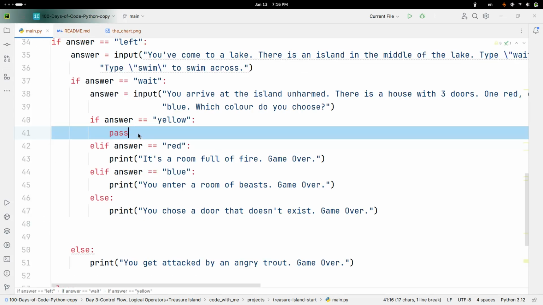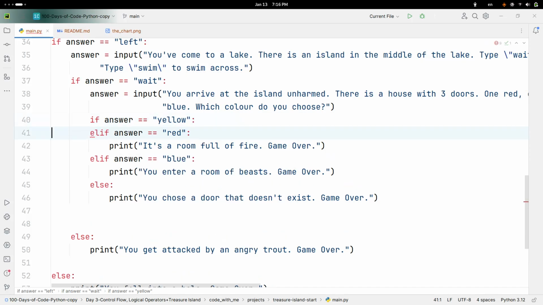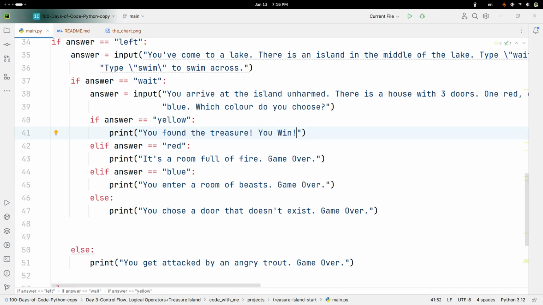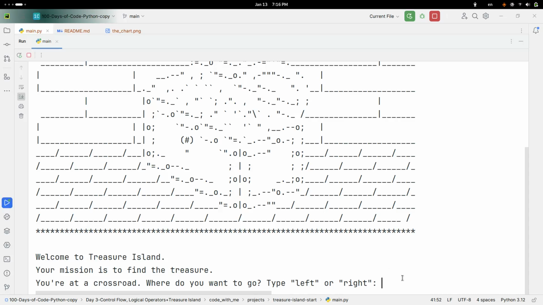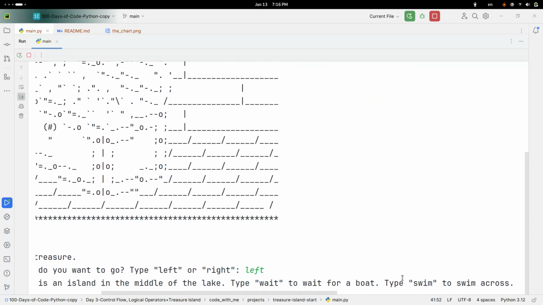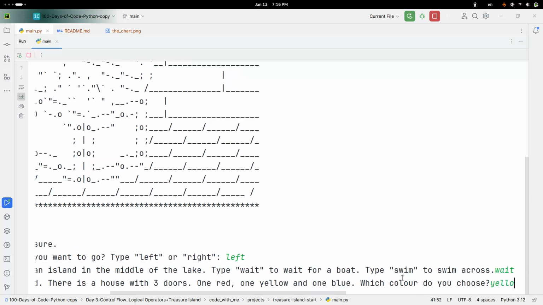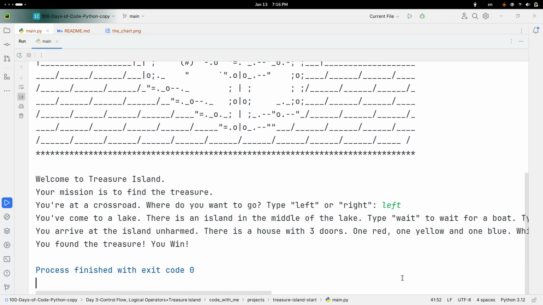Right. Just going to say, wait, what happened? Yep. So let's run this again. Left, wait, yellow. So as you found the treasure, you win.